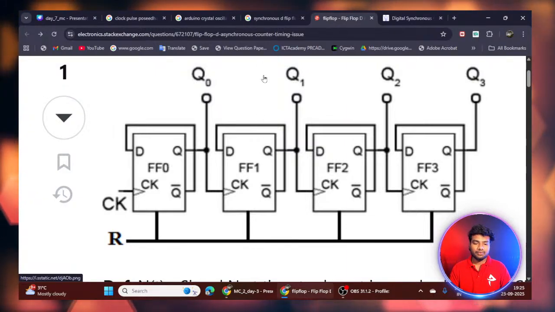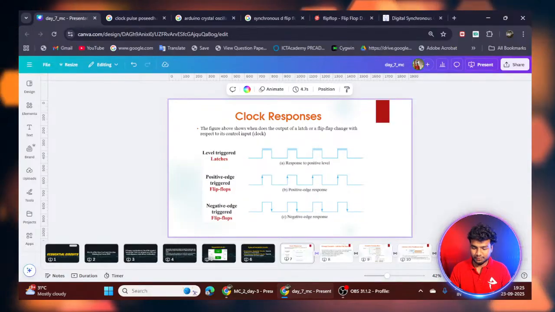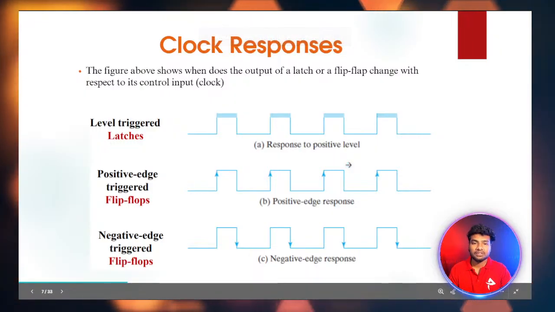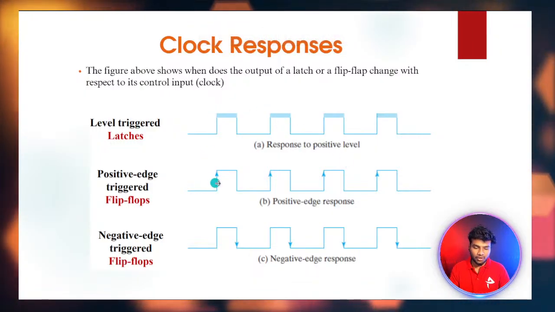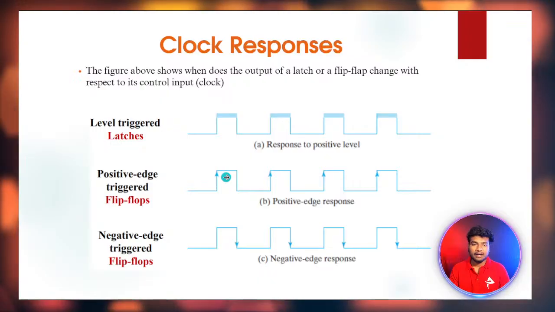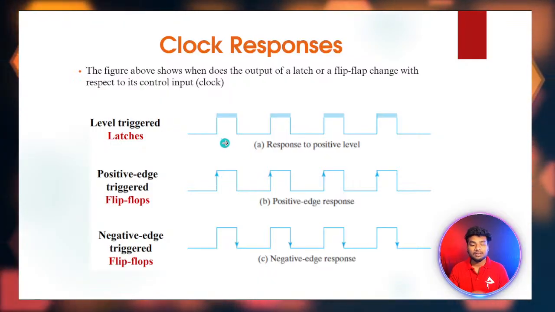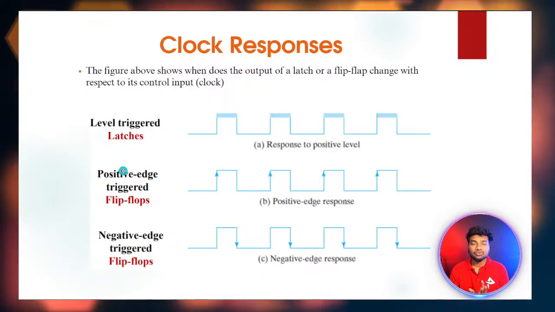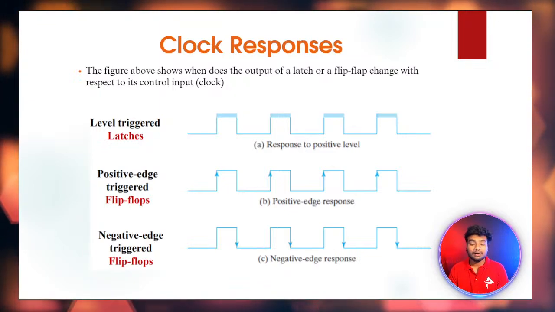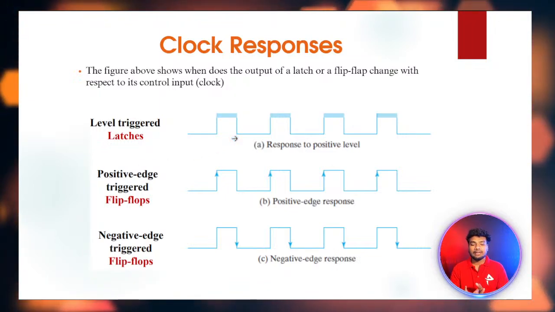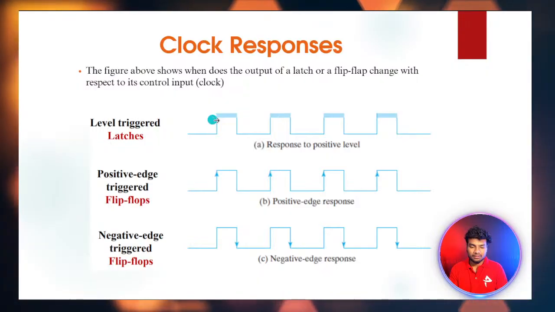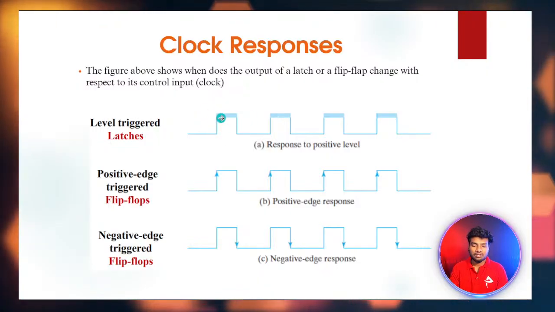So I hope it's clear for you, and let's move into the remaining topics. Coming to the triggering: each clock pulse has a positive edge and a negative edge. This is a positive edge triggering, and this is a negative edge triggering. From one positive edge to the next is 1 clock cycle, with an off time and an on time. Flip-flops are based on edge triggering, positive or negative, and latches use level triggering. Level triggering is nothing but this level, the on time and off time.